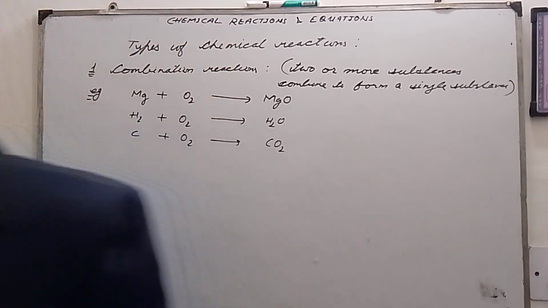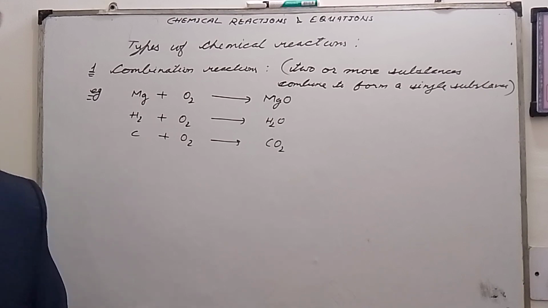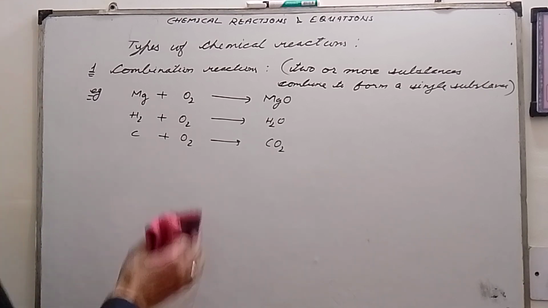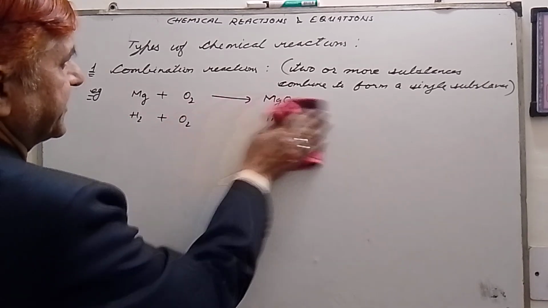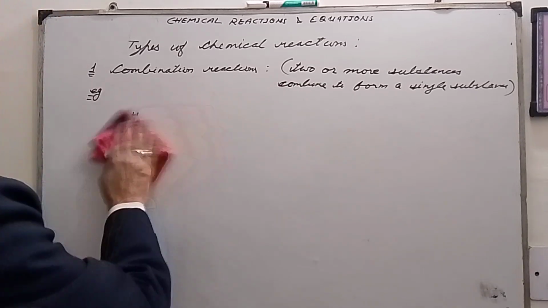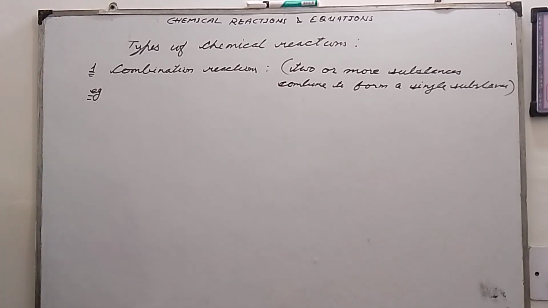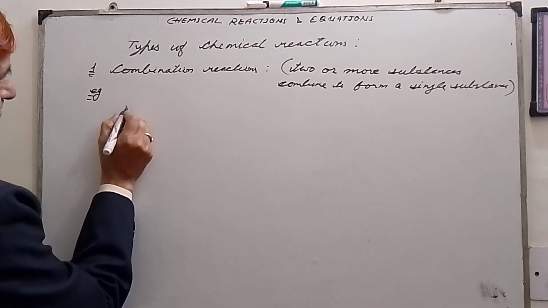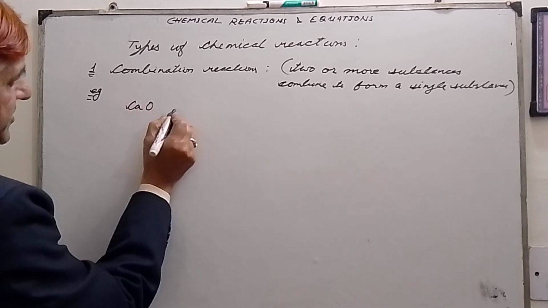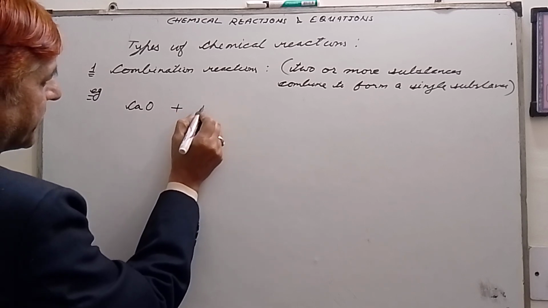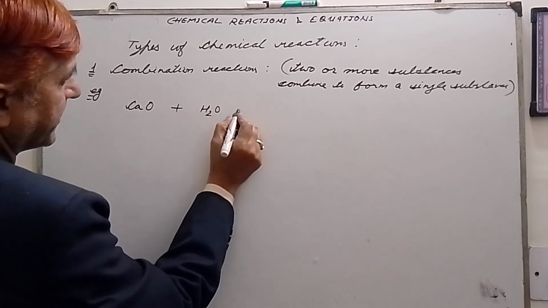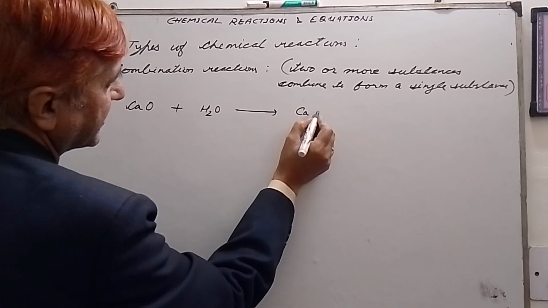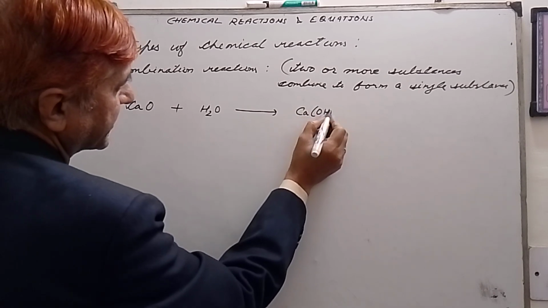Now let's consider a very important combination reaction, that of calcium oxide plus water is equal to calcium hydroxide.